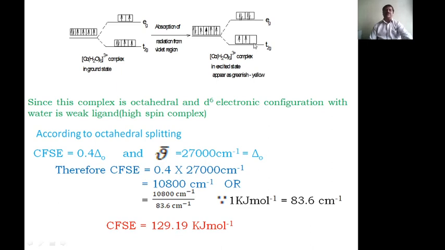Another one is the singly filled electrons. Here the paired electron jumps to this first one, absorbing 10,000 per centimeter wave number.